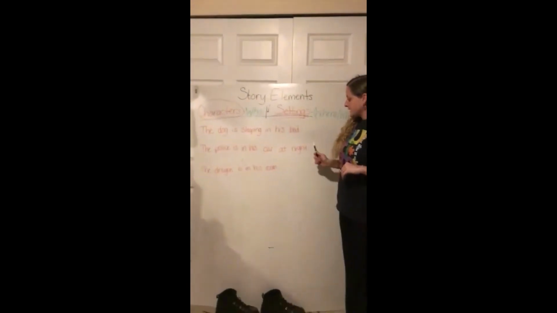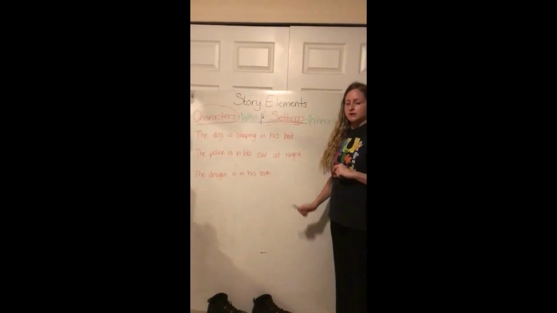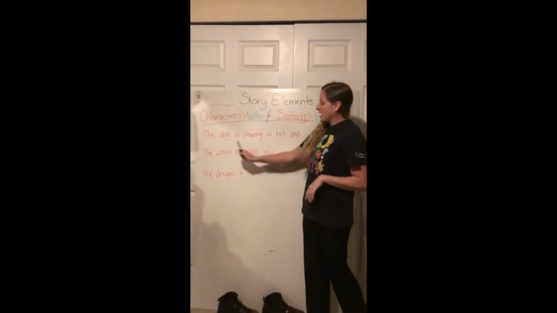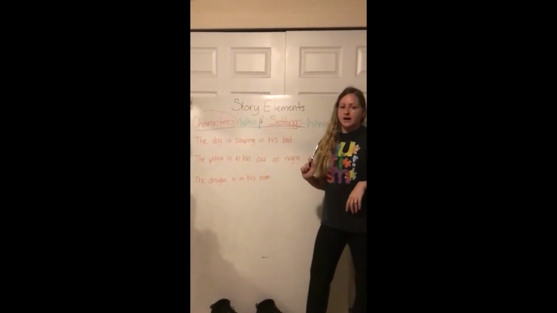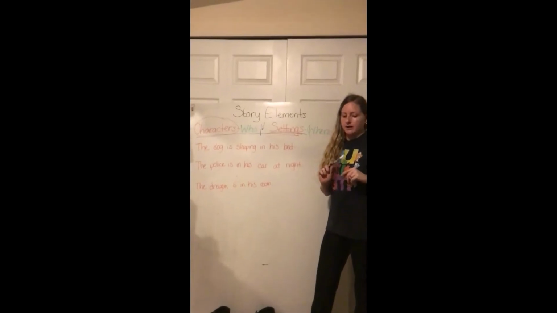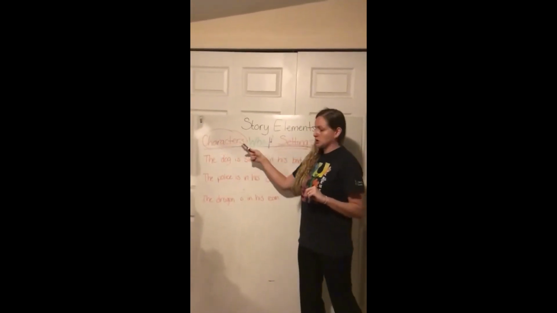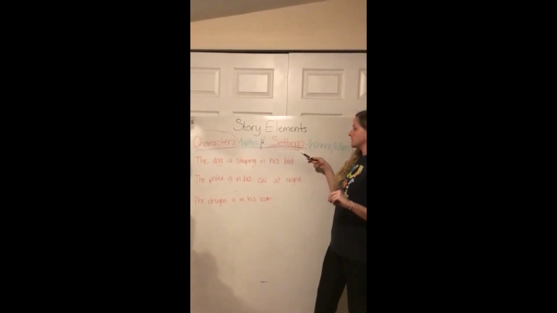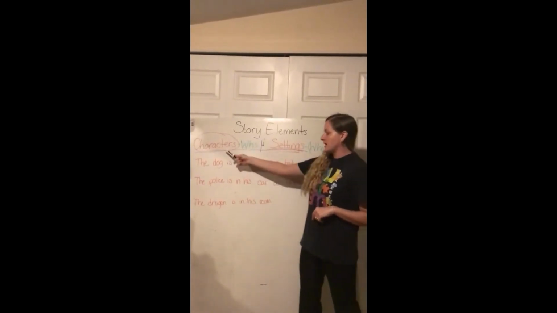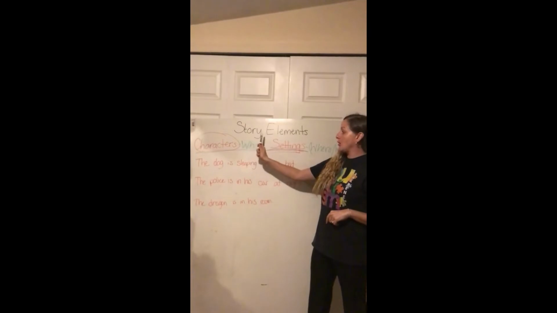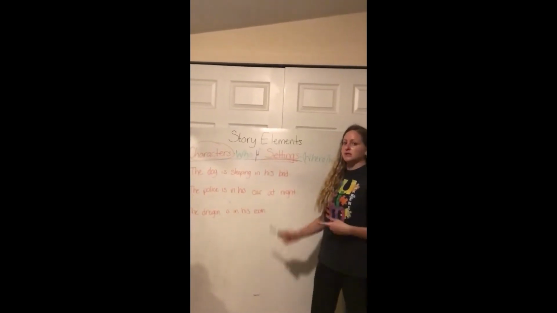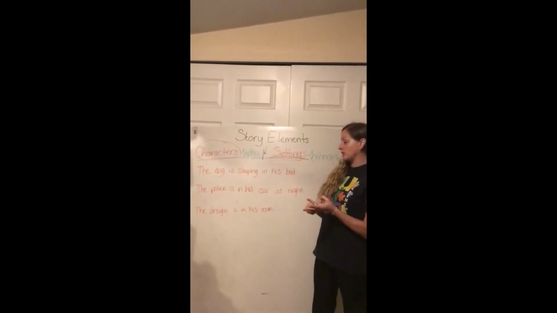I've got 3 sentences here that we can do together. I'm going to read them out loud, and then I will call on different students to come up, and we are going to circle our characters and underline our settings. Remember, characters are our who in our story. So person, animal, or creature.